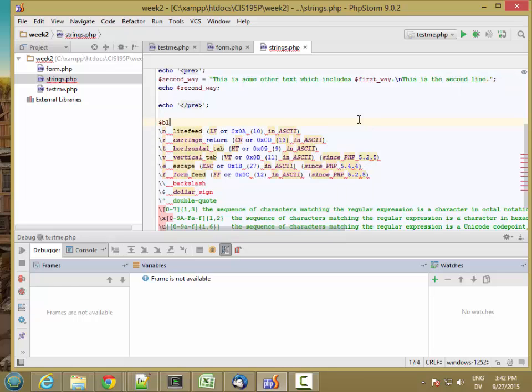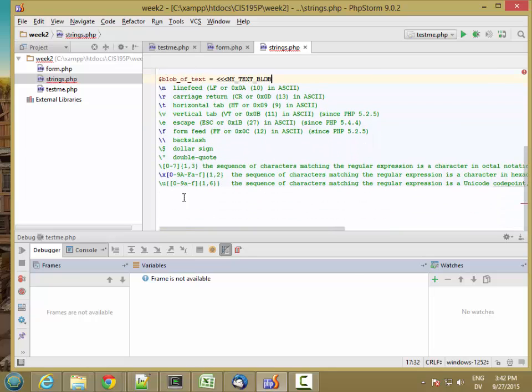say blob of text equal angle, angle, angle, and then I give it the name of this blob of text, whatever I want to call it. So let's call it my text blob. And then everything from here down to here, I have to have a completely blank line.